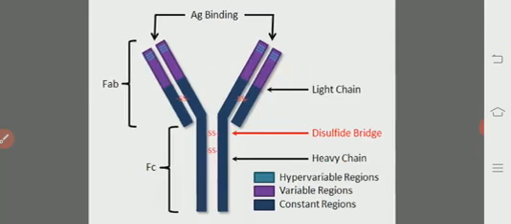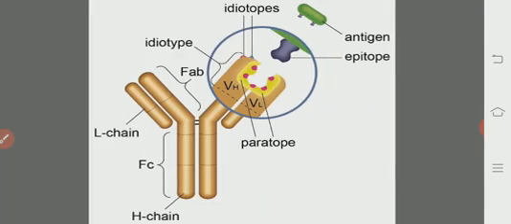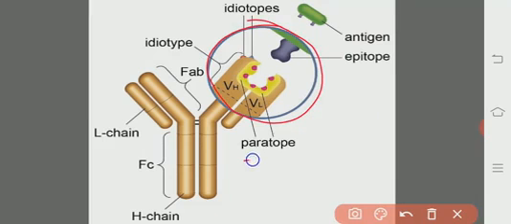Here we will see the FAB region, which is shown in the circle. This is the paratope of the antibody which binds with the epitope of the antigen. Here we see the red color and the yellow marks; for example, these are the hypervariable regions.